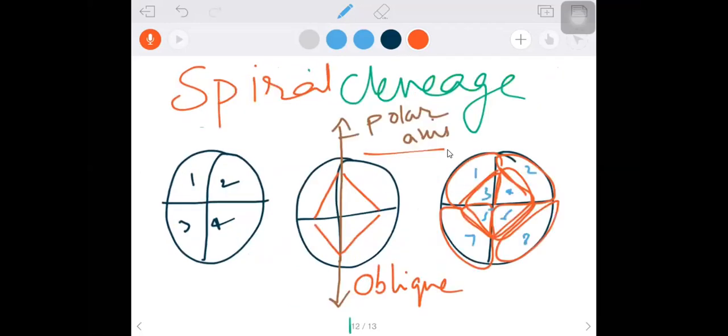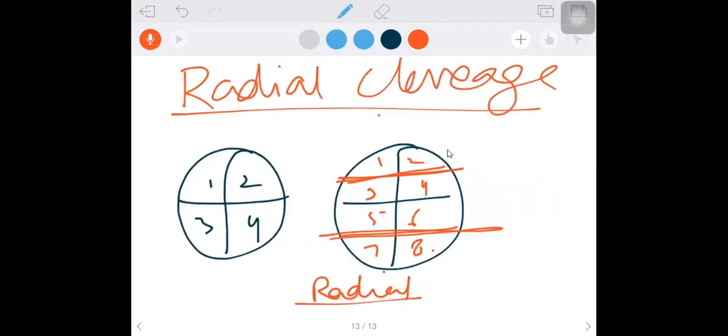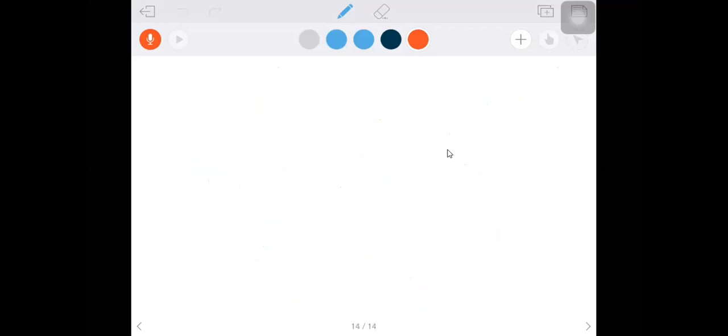Where do you see this? Division Protostomia are having spiral cleavage. Division Protostomia means phylum Platyhelminthes to Mollusca: Platyhelminthes, Nematoda, Annelida, Arthropoda, Mollusca. Radial cleavage is seen in division Deuterostomia: Echinodermata, Hemichordata, and Chordata. Okay, let me take one more item before I close this.